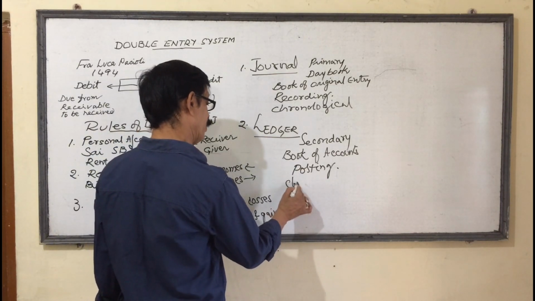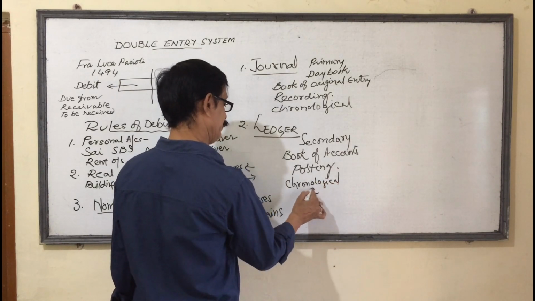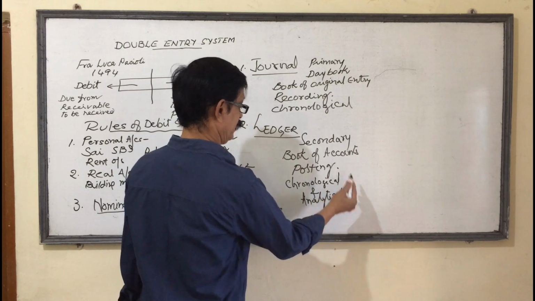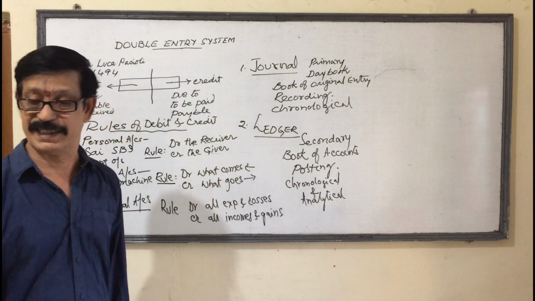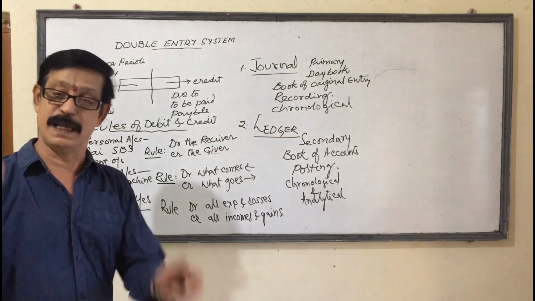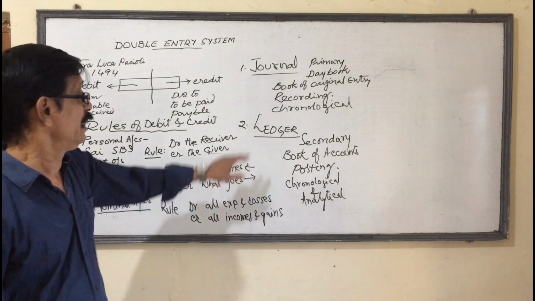Here we have to follow not only chronological order but also analytical order. All the transactions related to a particular account, a particular aspect, are entered in one particular place. That is called an account.